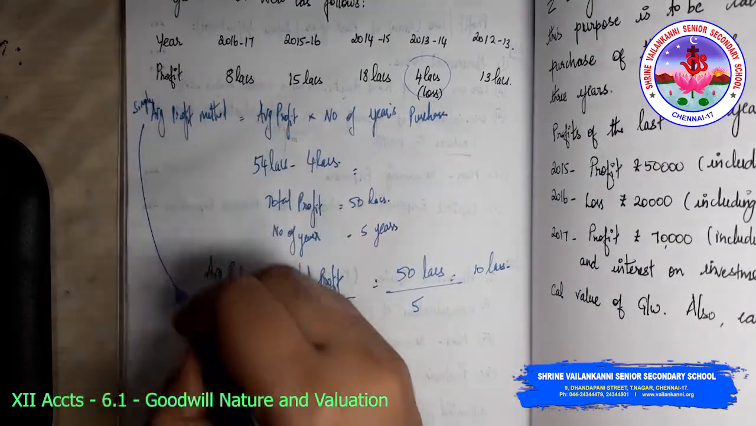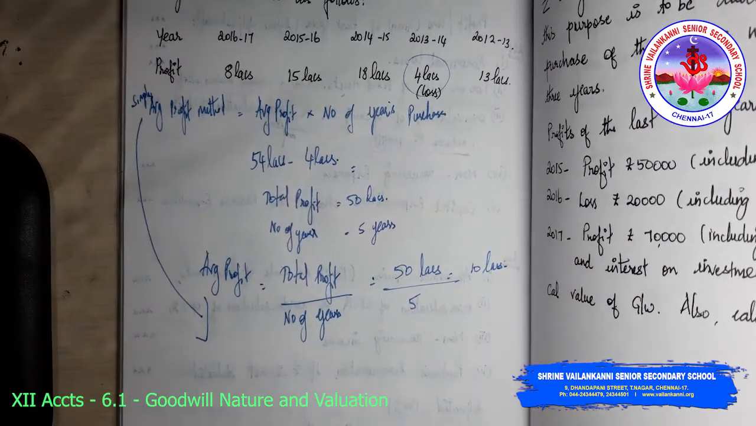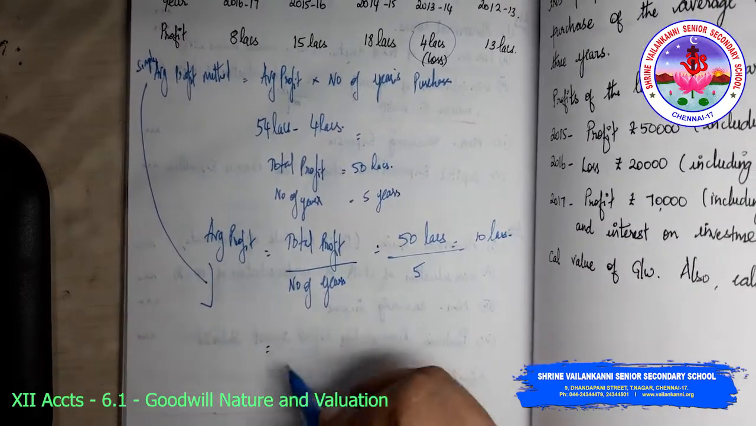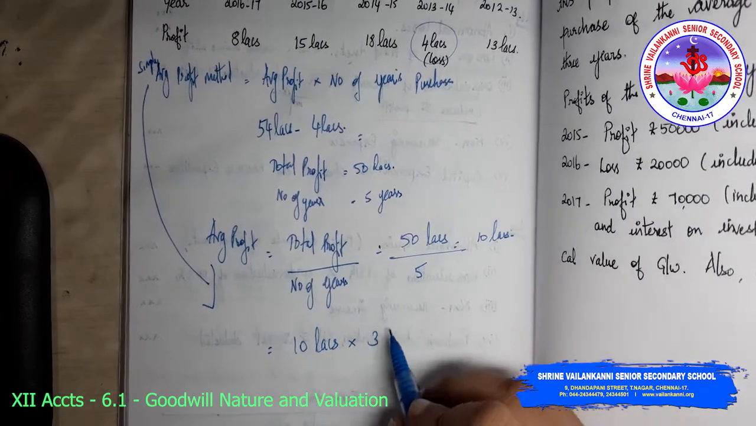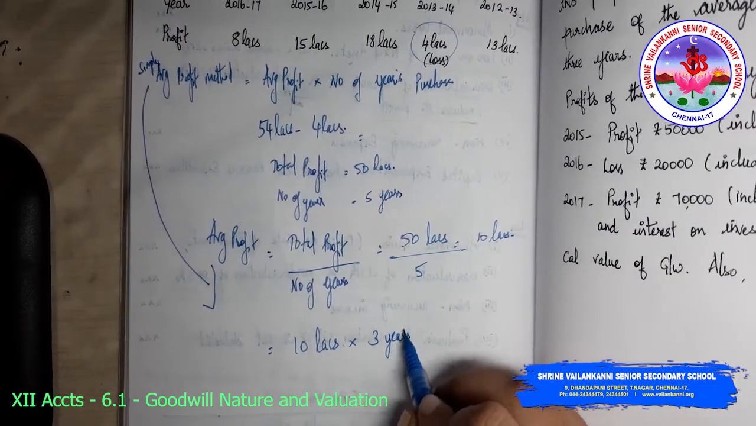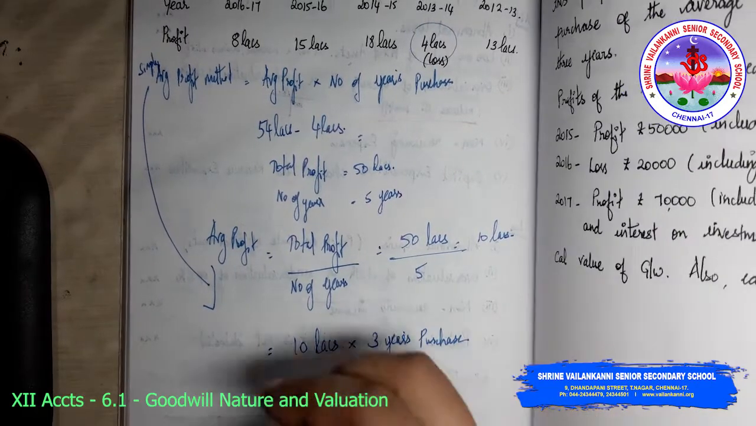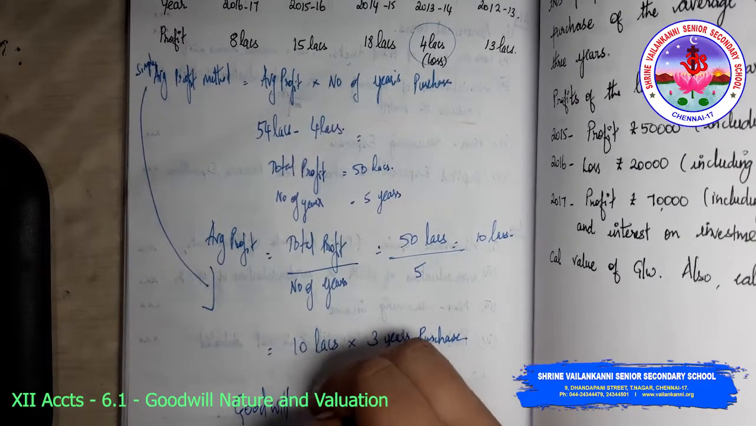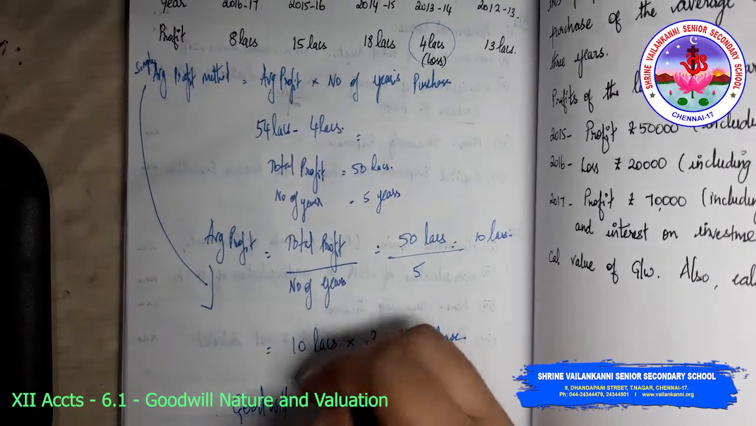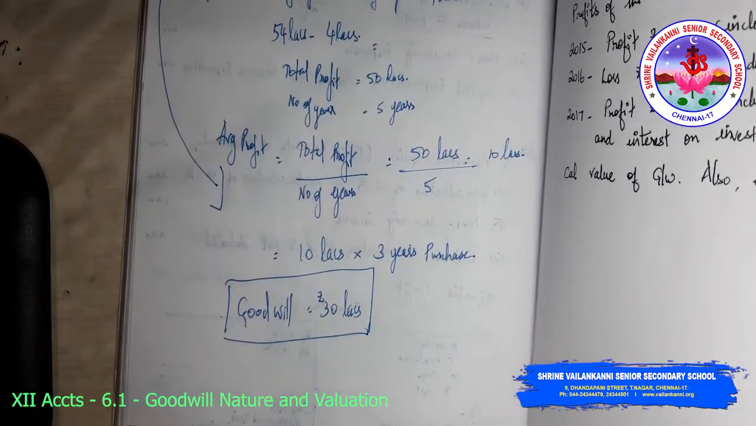Now I am going to apply this formula here, that is average profit into number of years purchase. So average profit is 10 lakhs into 3 years purchase. So now goodwill is 30 lakhs, rupees 30 lakhs. I hope that this is clear.